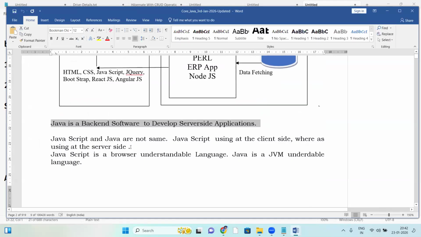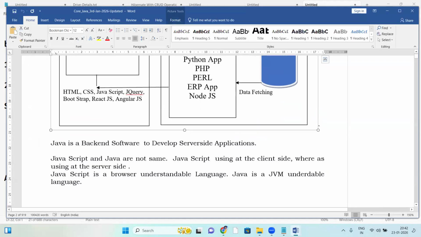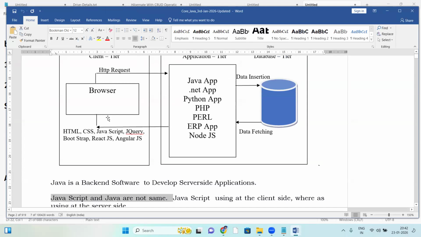Here one more thing, JavaScript is there. JavaScript and Java are not the same. They are different things. JavaScript is used at the client side, it works in the browser environment.